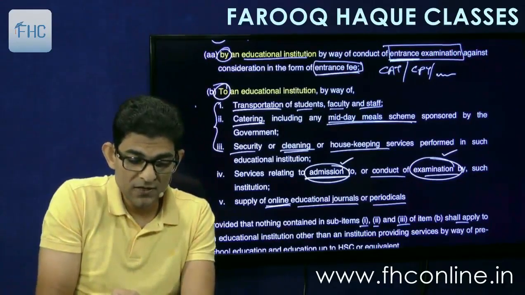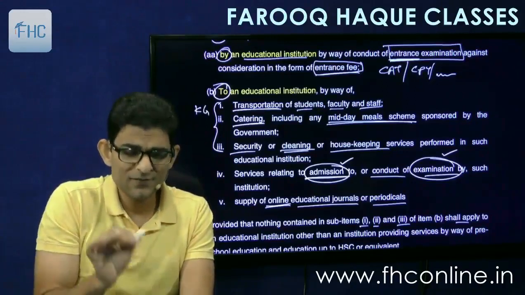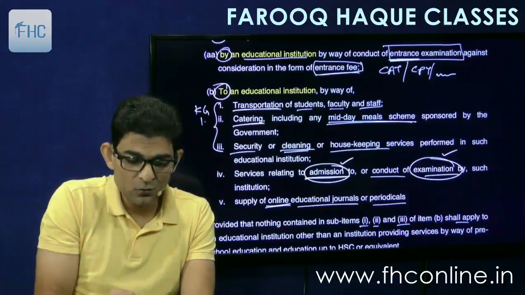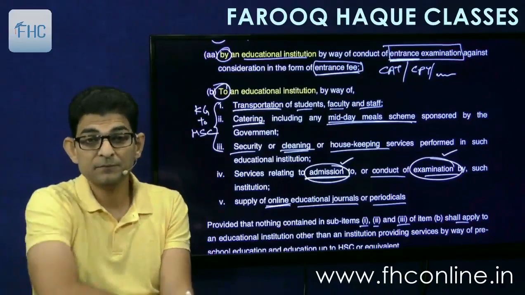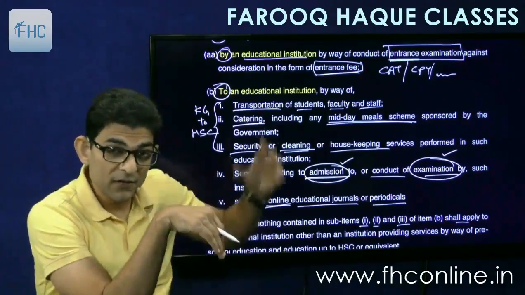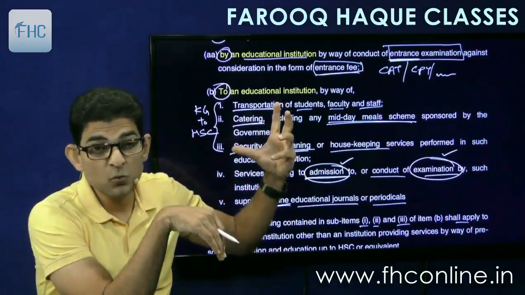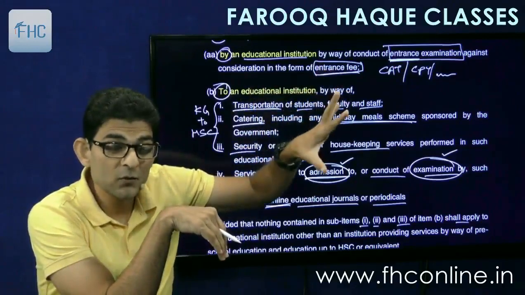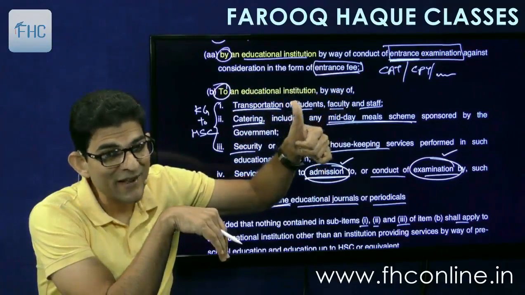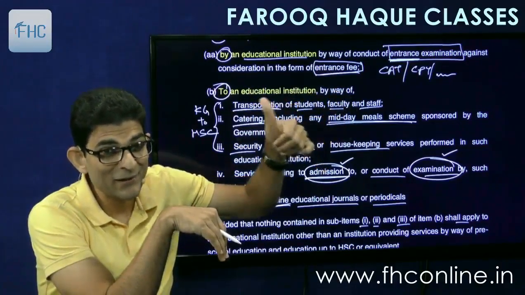So here you write down KG, kindergarten for short purpose, to HSC. So if these 3 services are given, indirectly what it means, if any of these 3 services is given to a college or university or a vocational education center, it will be taxable. Okay, it will be taxable.